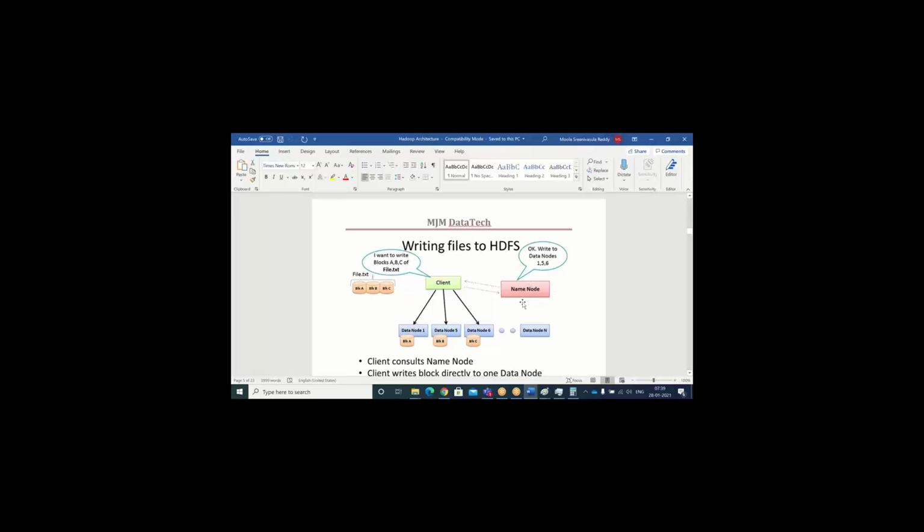Based upon your input file name, the name node will get the metadata information and tell the client, boss, your data resides on data nodes 1, 5 and 6, go and take it. Then the task trackers will be initiated. The task tracker will execute on each node and club the data together.